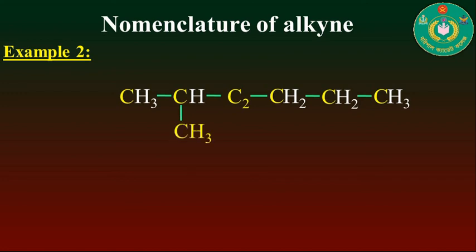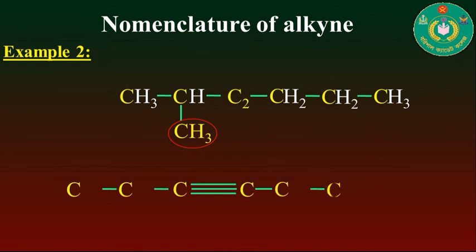This compound contains, you see, in the second carbon a methyl group, so obviously this is the prefix of this compound. The expanded form of this compound will be like here. Here C2 can be expanded as a carbon-carbon triple bond like here, and the other elements can be the same.